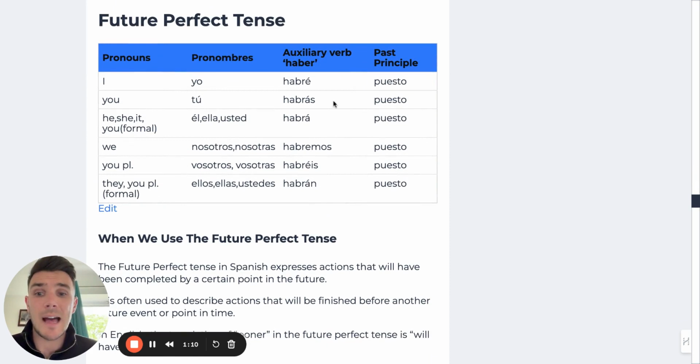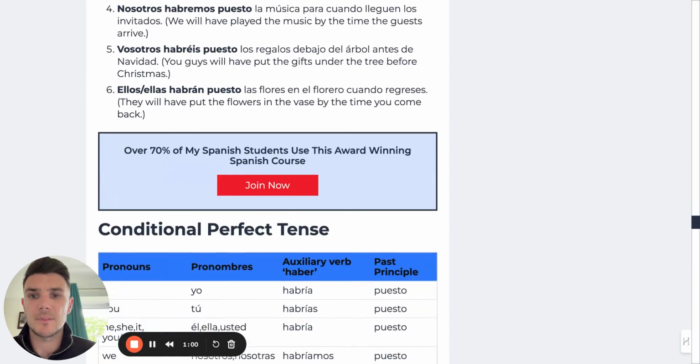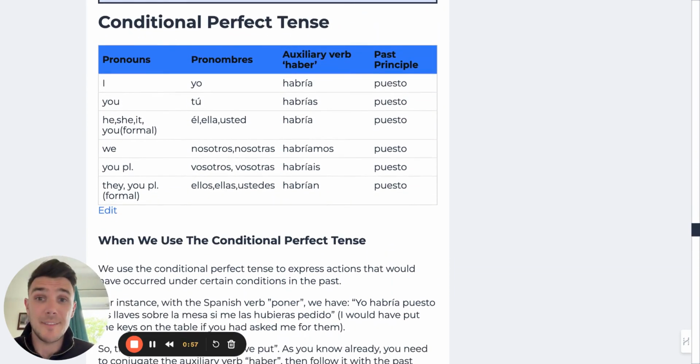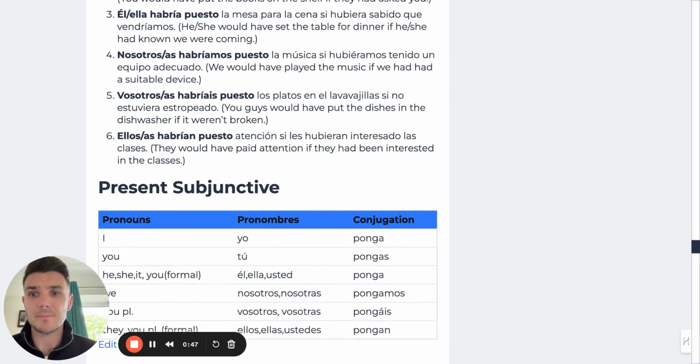Future, I will have put. So habré puesto, habrás puesto, habrá puesto. Habremos puesto, habréis puesto, habrán puesto. The conditional perfect, so I would have put, habría puesto, habrías puesto, habría puesto. And then we have habríamos puesto, habríais puesto, habrían puesto.